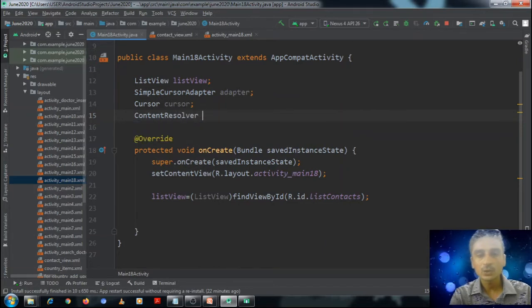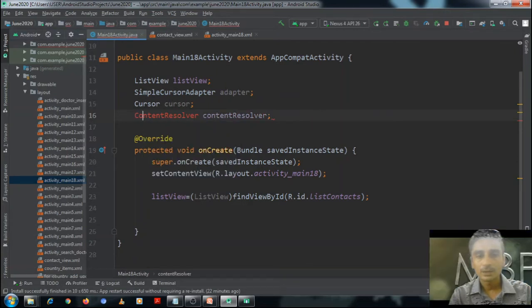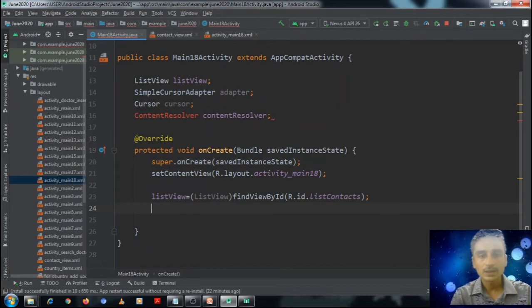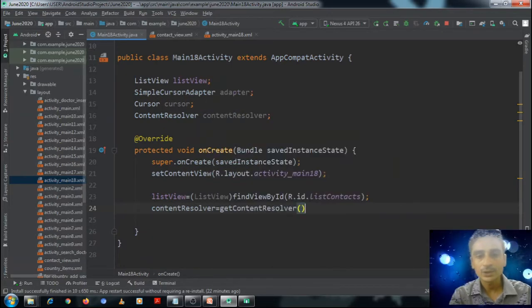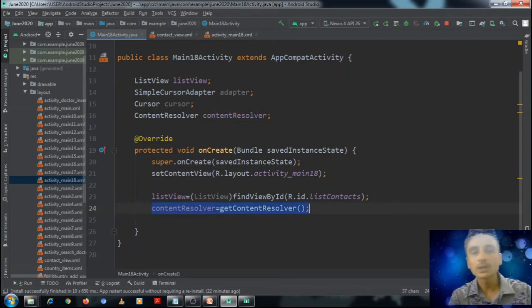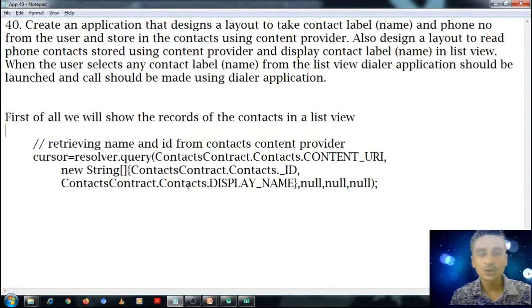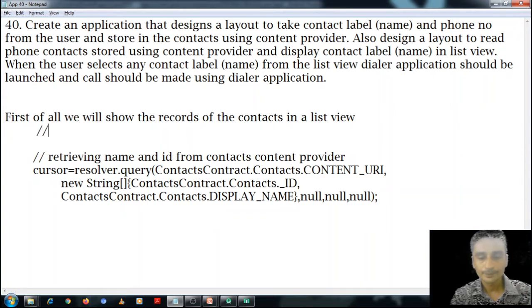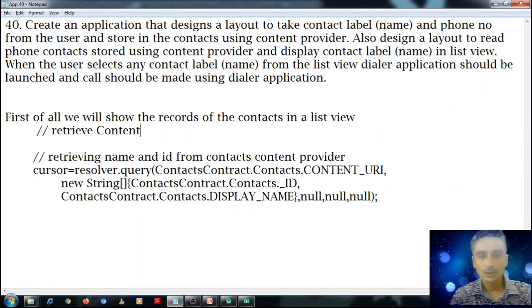Which we will use to query the contact content provider. Here content resolver is equal to getContentResolver. To retrieve the content resolver, the method getContentResolver is to be used.